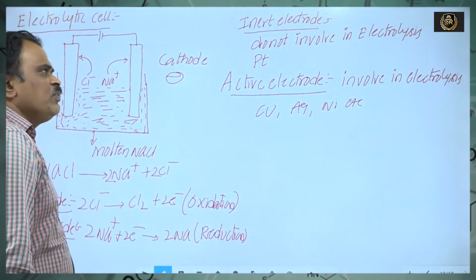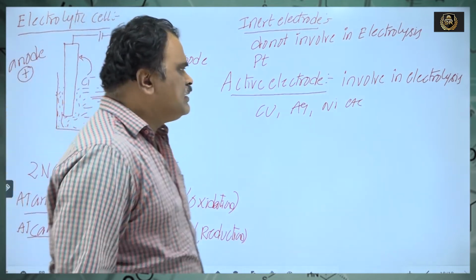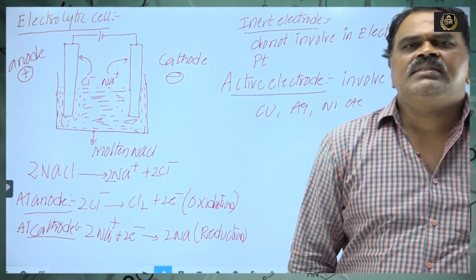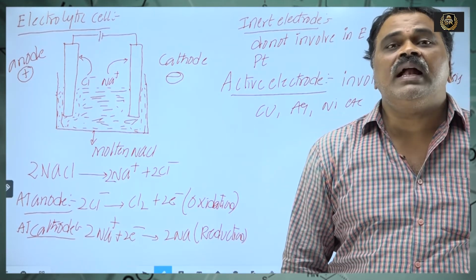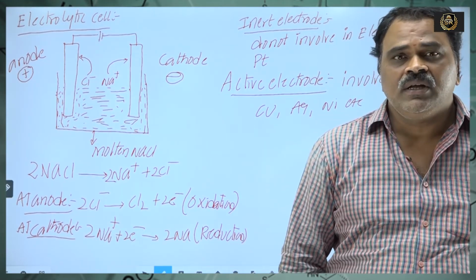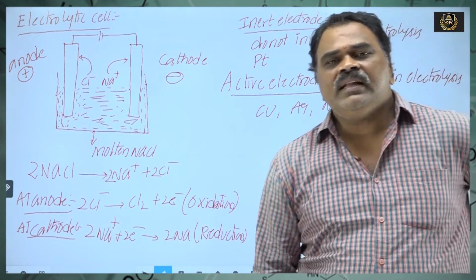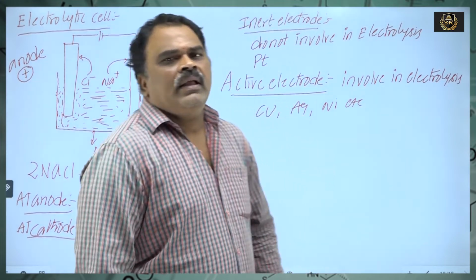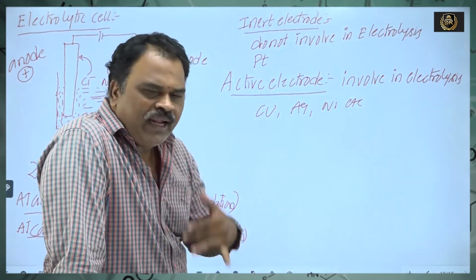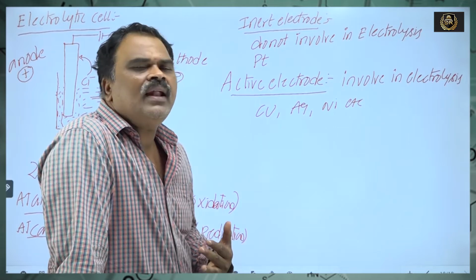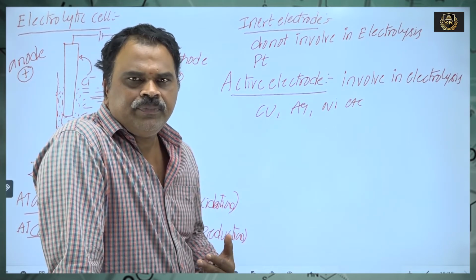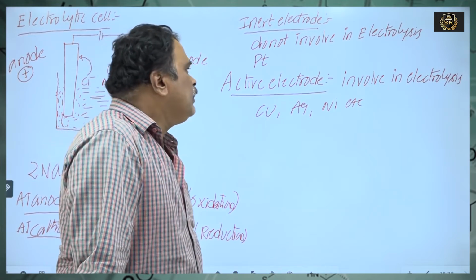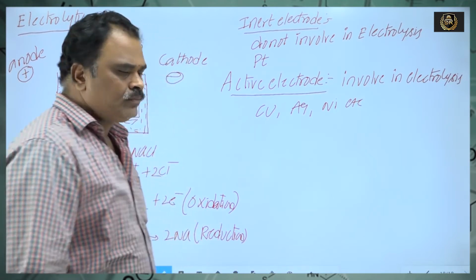So electrodes are of two types. One is inert, the next is active. Inert electrodes are the electrodes which do not participate in electrolysis. They do not undergo any chemical change. These are chemically inactive. Active means they themselves participate in electrolysis and undergo chemical change. That is nothing but an active electrode.